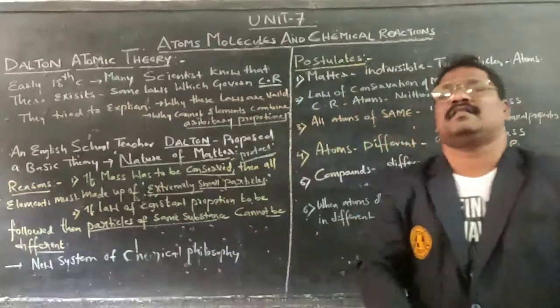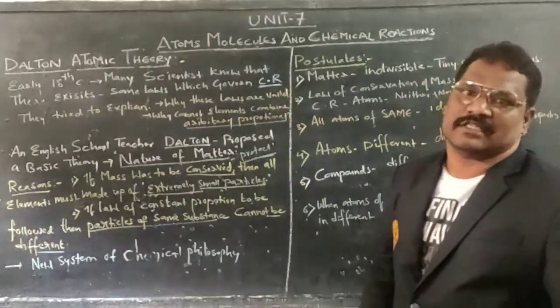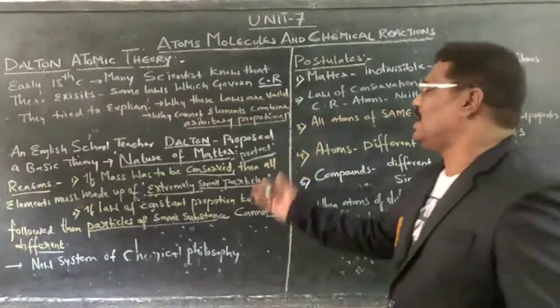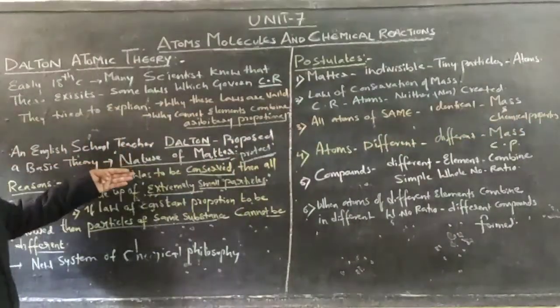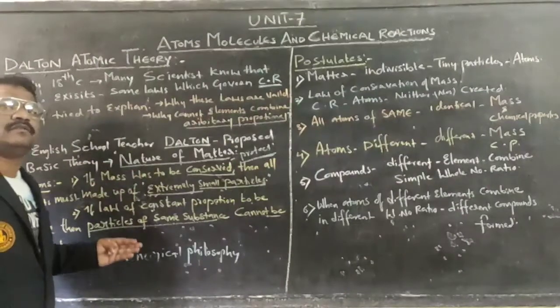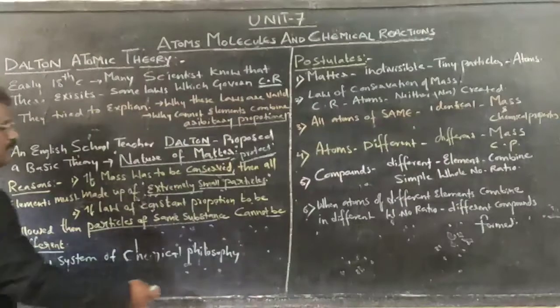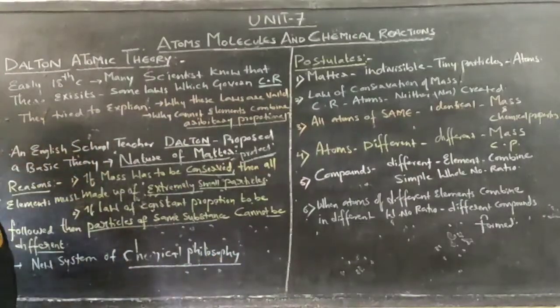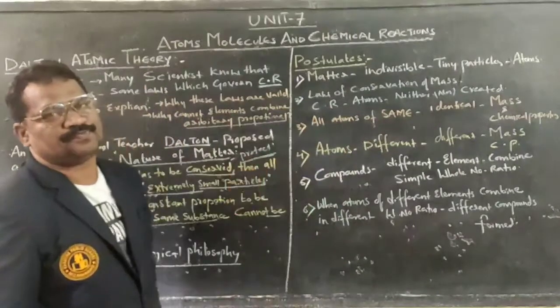Within that theory, he gave six postulates to explain the nature of matter based upon the law of conservation of mass and the law of constant proportion.